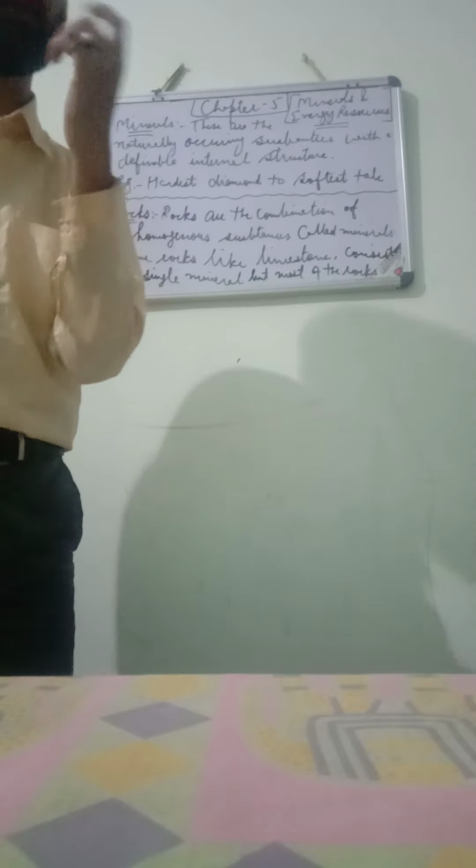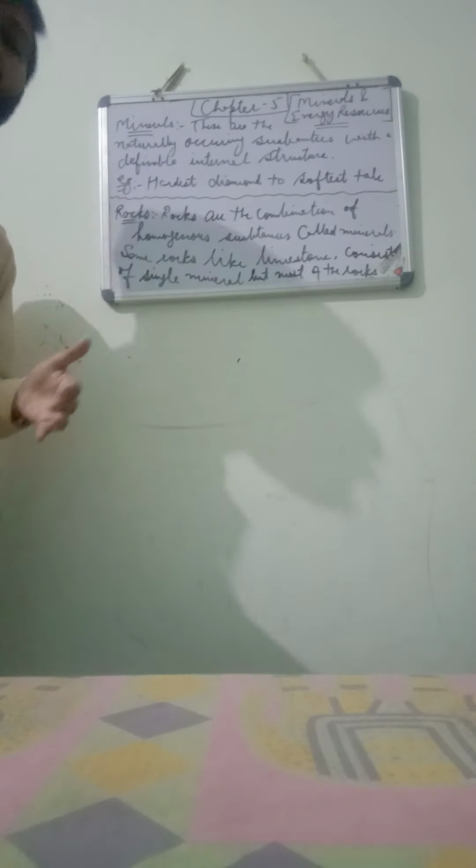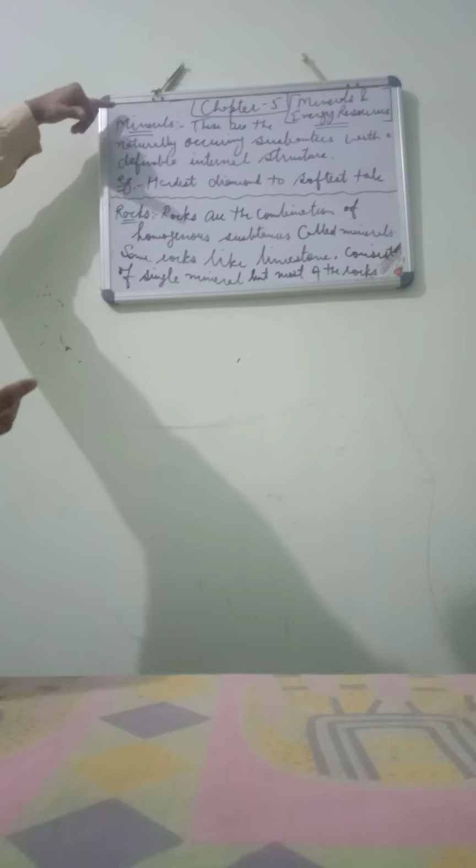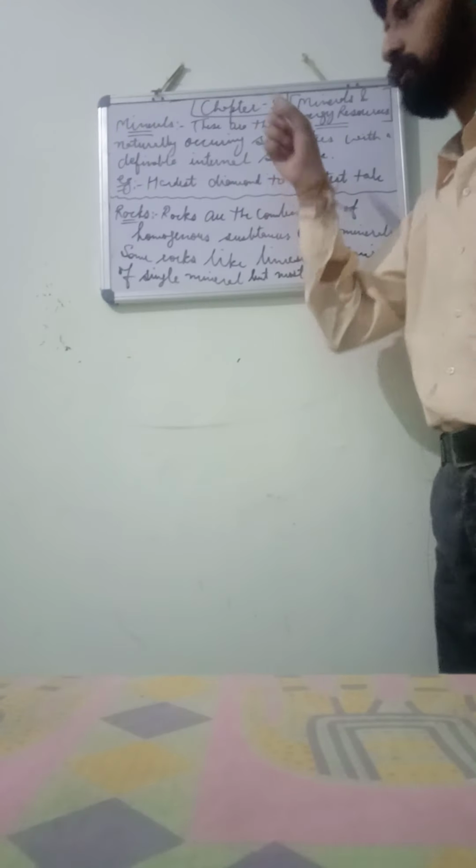Okay, students. Now, sometimes there are rocks that include only single type of mineral, but sometimes there are rocks that include different types of minerals. Okay, students. So these are the two important definitions. First of all, minerals. Second one is what are rocks. Okay. Next. Now I'm going to rub it. I think you have written all this. Okay.